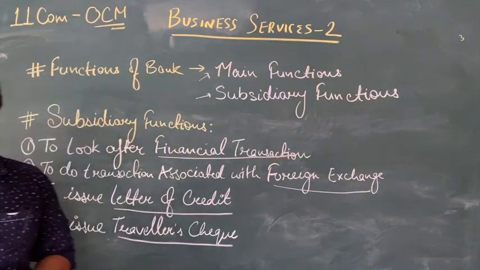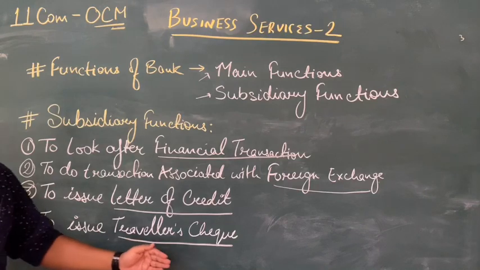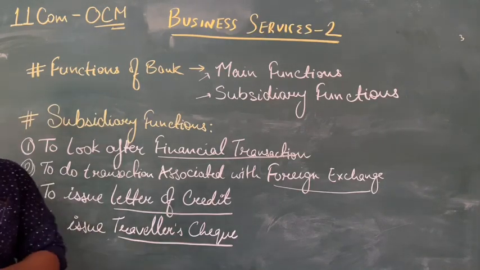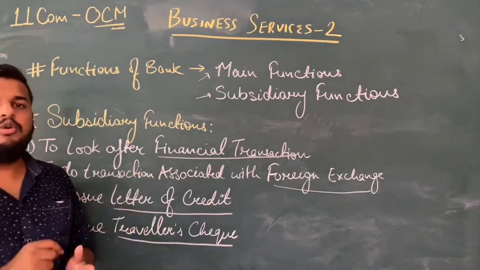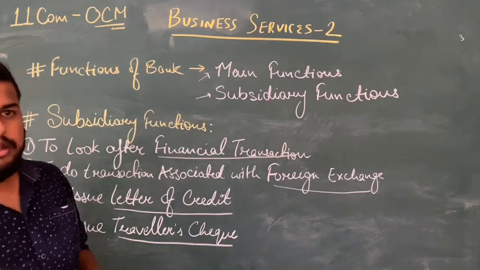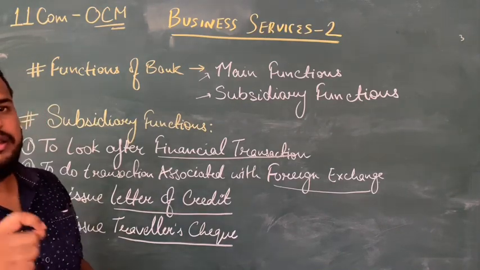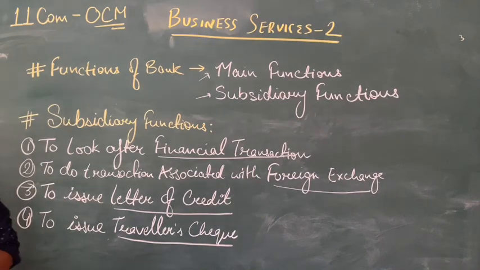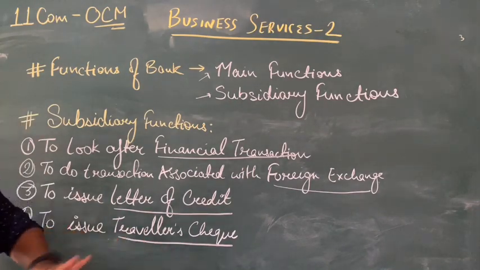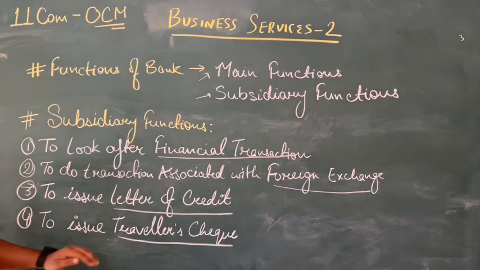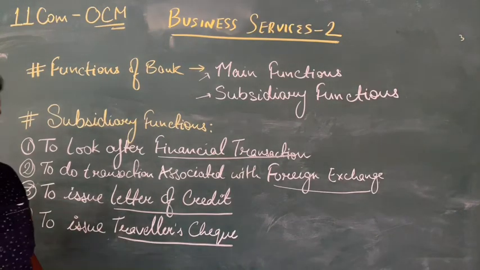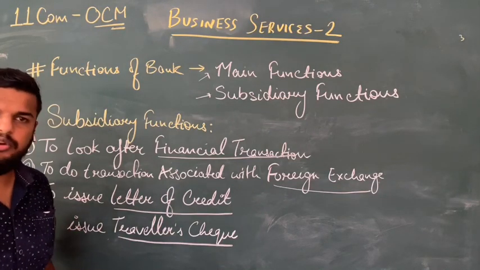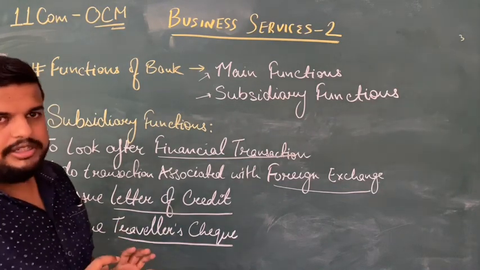So what they do, a bank issues a traveler's check for a particular account. The holder of the traveler's check can go to any bank of the world and provide that check, and that bank will provide the money in the denomination of that country from that bank account. For example, I have deposited 1 lakh rupees in my traveler's check account. I will take the traveler's checkbook with me. I want to go to the US. I don't want to carry that much cash, so I went over there for 1 month of holiday.